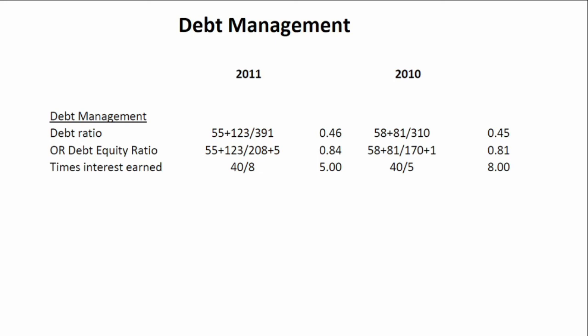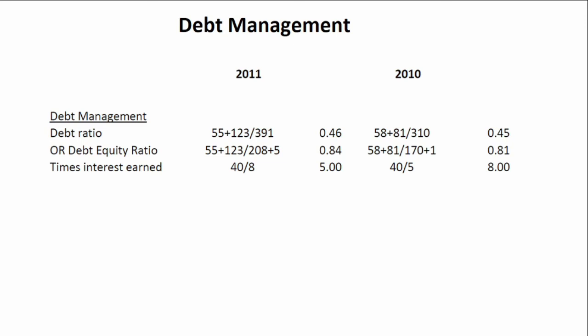And the reason for that is that we have short-term borrowings in 2011 of 14 million, which we didn't have in 2010. In 2010, we had zero short-term borrowings. So not only do we have short-term borrowings in 2011, which is increasing our debt ratio, but our trade and other payables have also increased from 81 million in 2010 to 109 million in 2011.